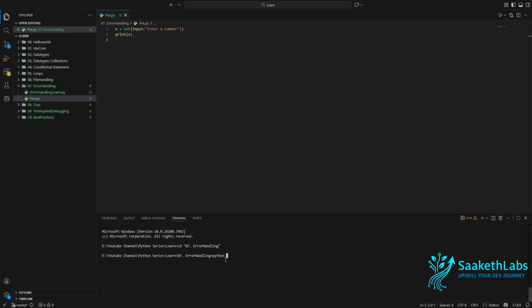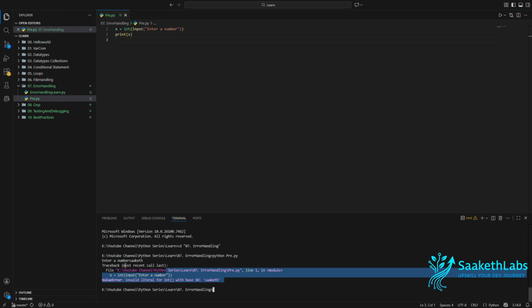If I try to execute this pre.py, as you can see, I've been prompted to add a number. Instead of entering a number, I'm going to type Saket. As you can see here, the program got terminated with an error saying Saket is an invalid integer.